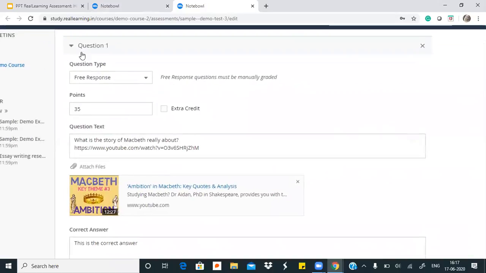If you see, there is a question type heading here and there is a drop down. From here, teachers will be able to select whether the question that I am framing for students will be multiple choice, multiple select, free response, true false or a file upload question. So that is what teachers can select from here.